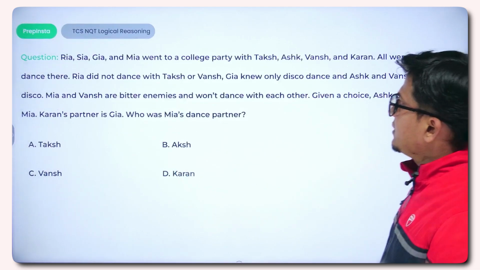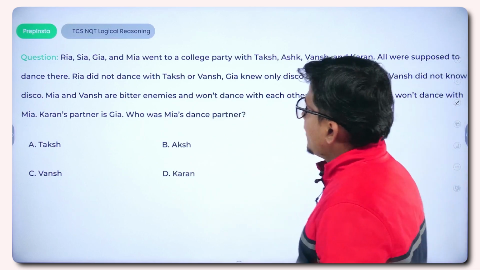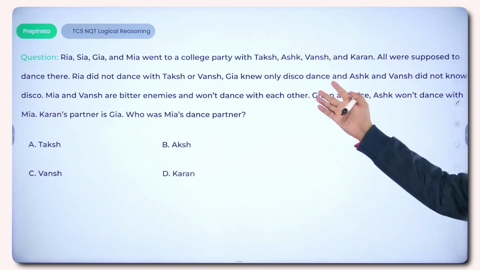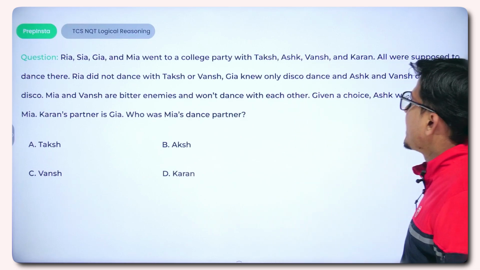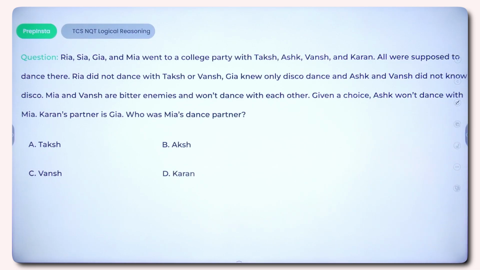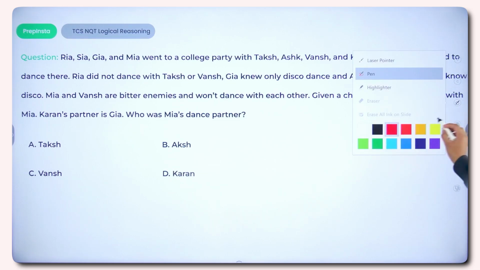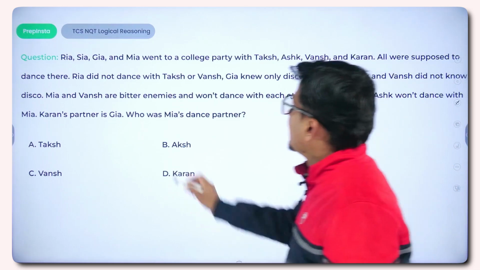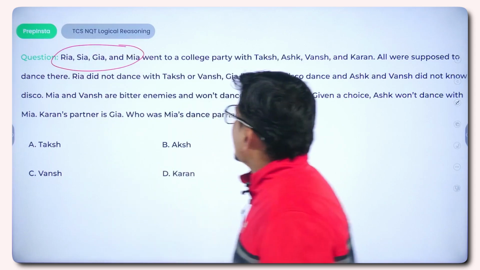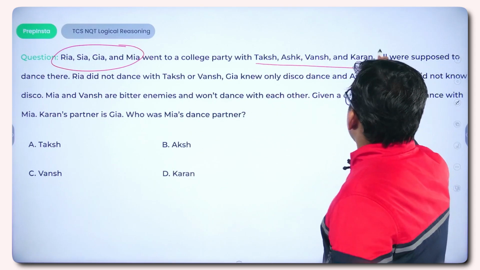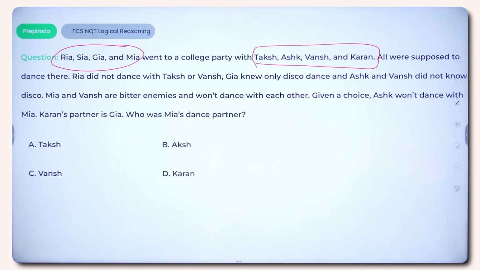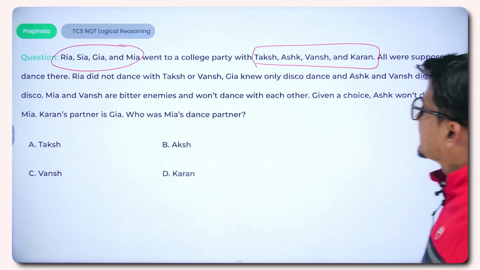Come to the next question. We have another question from the puzzle chapter. It is a classic puzzle. Riya, Sia, Gia and Mia went to a college party with Daksh, Ashk, Vansh and Karan. All were supposed to dance there. We are given four girls: Riya, Sia, Gia and Mia, and then we are given four boys. All were supposed to dance there.